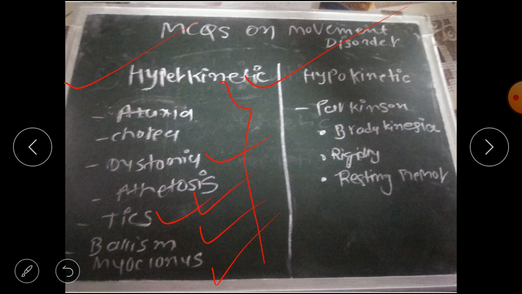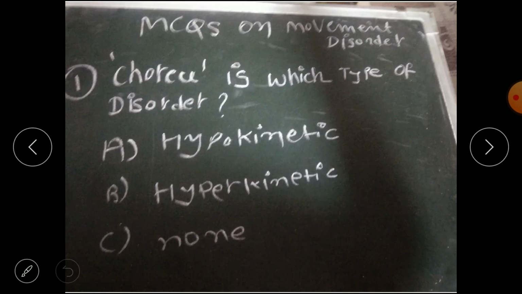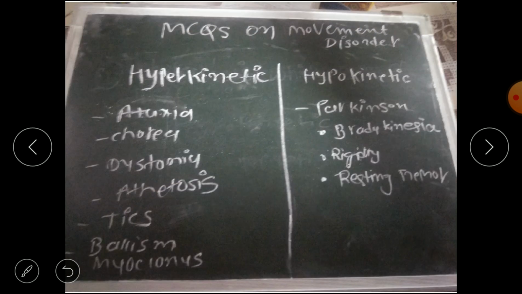Hypokinetic disorder includes one disease, Parkinson disease, and its cardinal features are bradykinesia, rigidity and resting tremor. So now you can answer this question. Chorea is which type of disorder? The answer is B, hyperkinetic disorder.